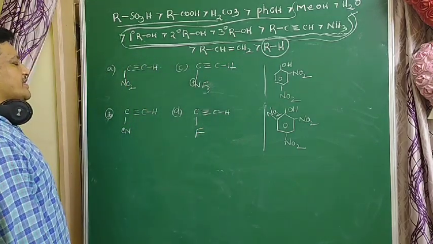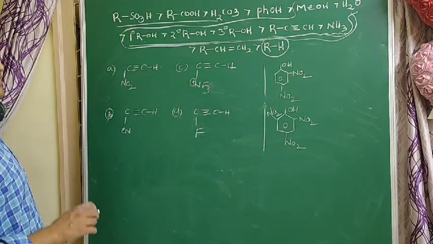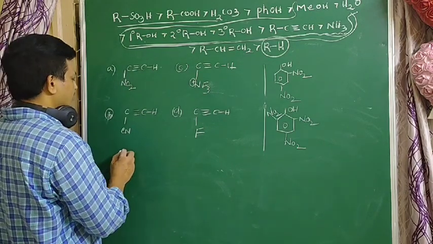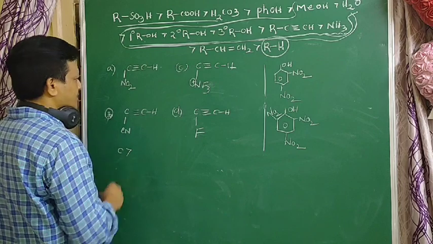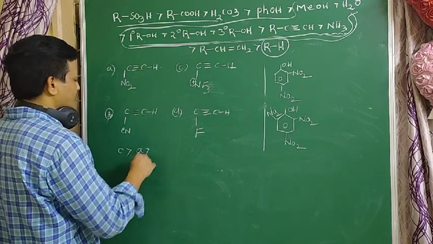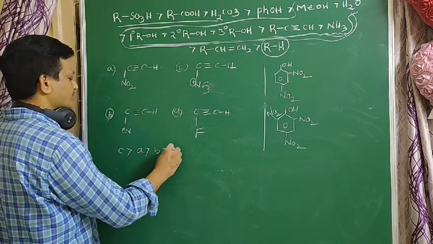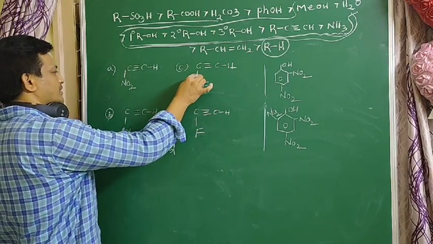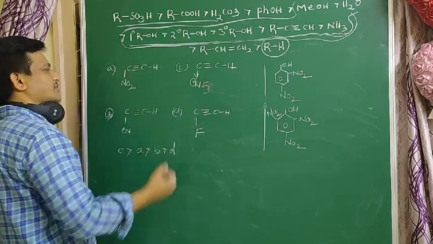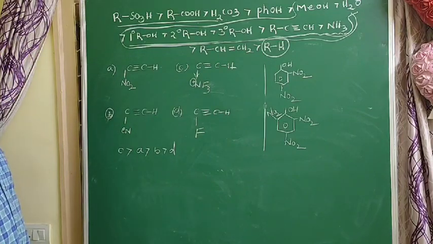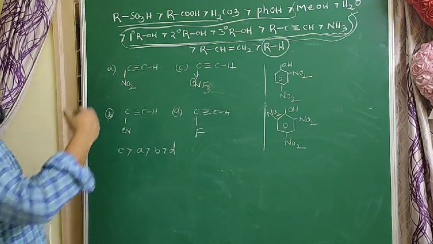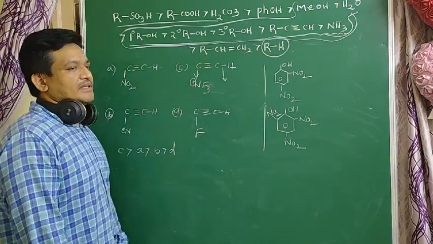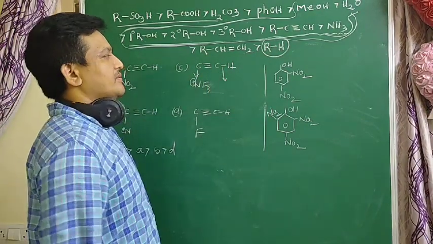The one with the more negative group is more acidic. So C is more acidic than A, which is more acidic than B, which is more acidic than D. Because the more negative group withdraws more electrons from the compound, it easily gives H plus ions.